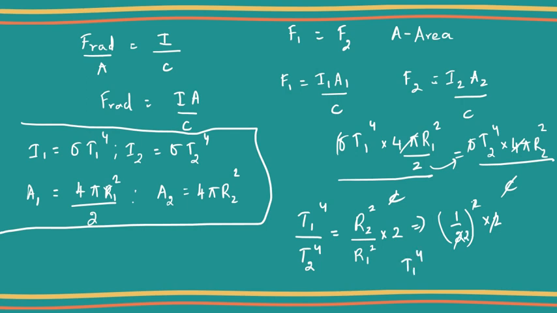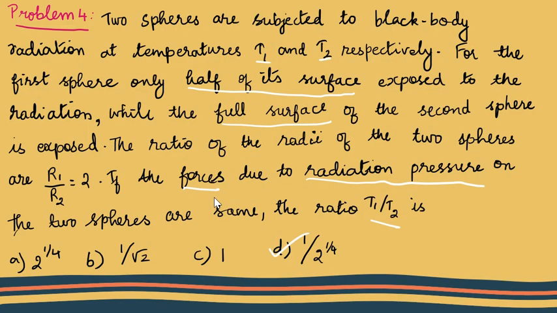So I get T1 power 4 by T2 power 4 is equal to 1 by 2. And therefore I get my answer as T1 by T2 is equal to 1 by 2 power 1 by 4, which is option D.